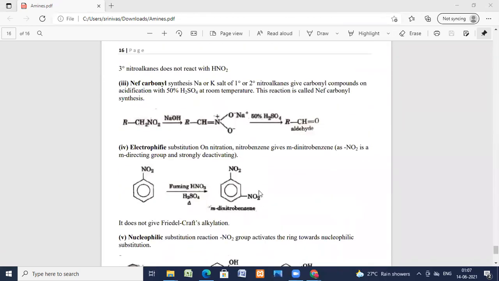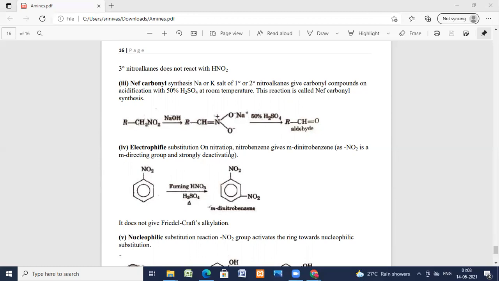Now, the next reaction is a very, very important reaction, the Nef carbonyl synthesis, the Nef reaction. The sodium or potassium salt of primary or secondary nitroalkanes gives carbonyl compounds on acidification with 50% sulfuric acid at room temperature. This is called the Nef carbonyl reaction. A nitro compound on reaction with sodium hydroxide and 50% sulfuric acid gives an aldehyde. This is the Nef reaction.